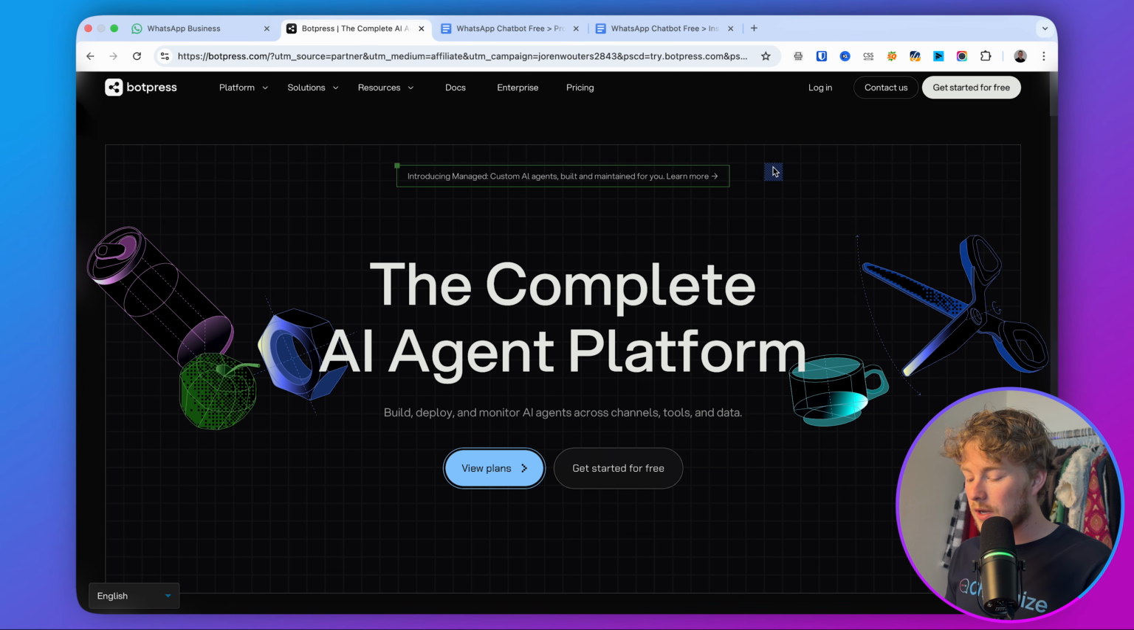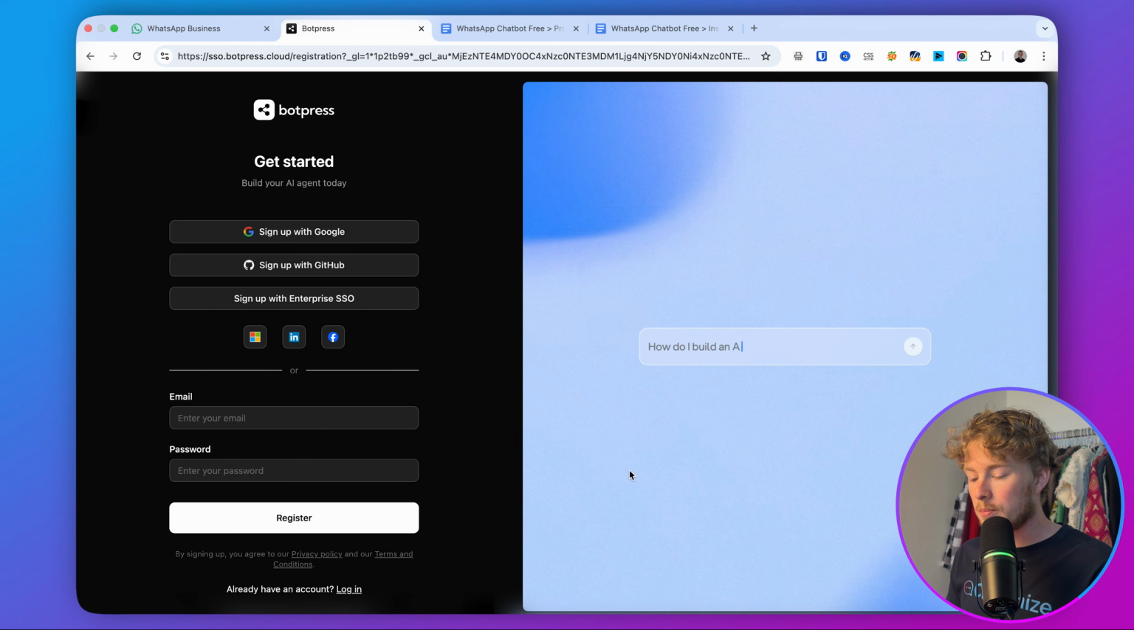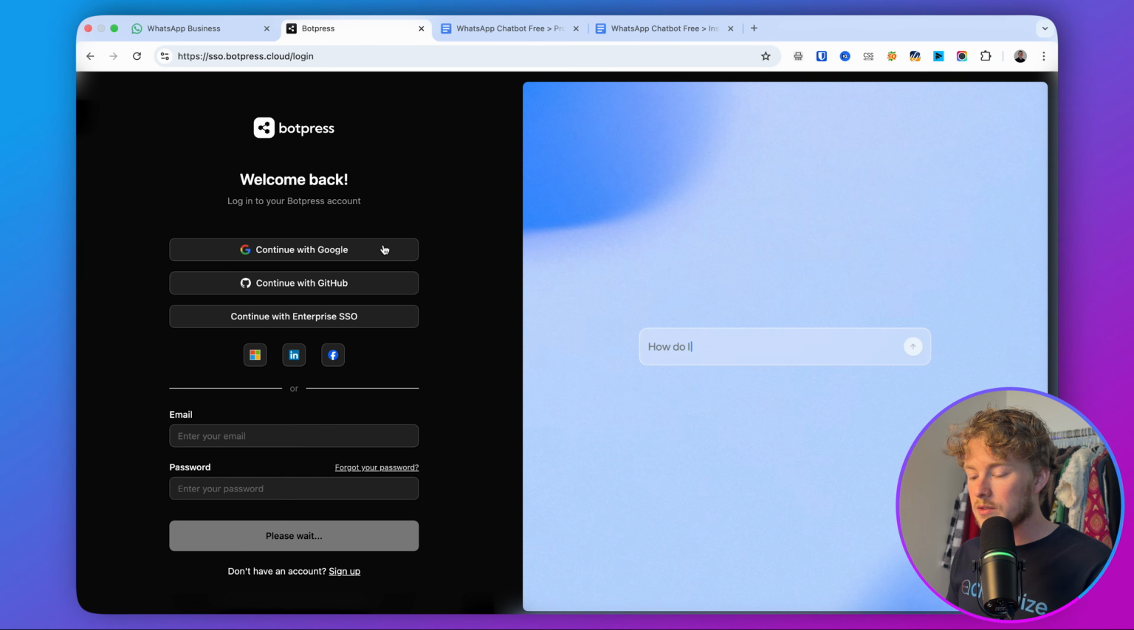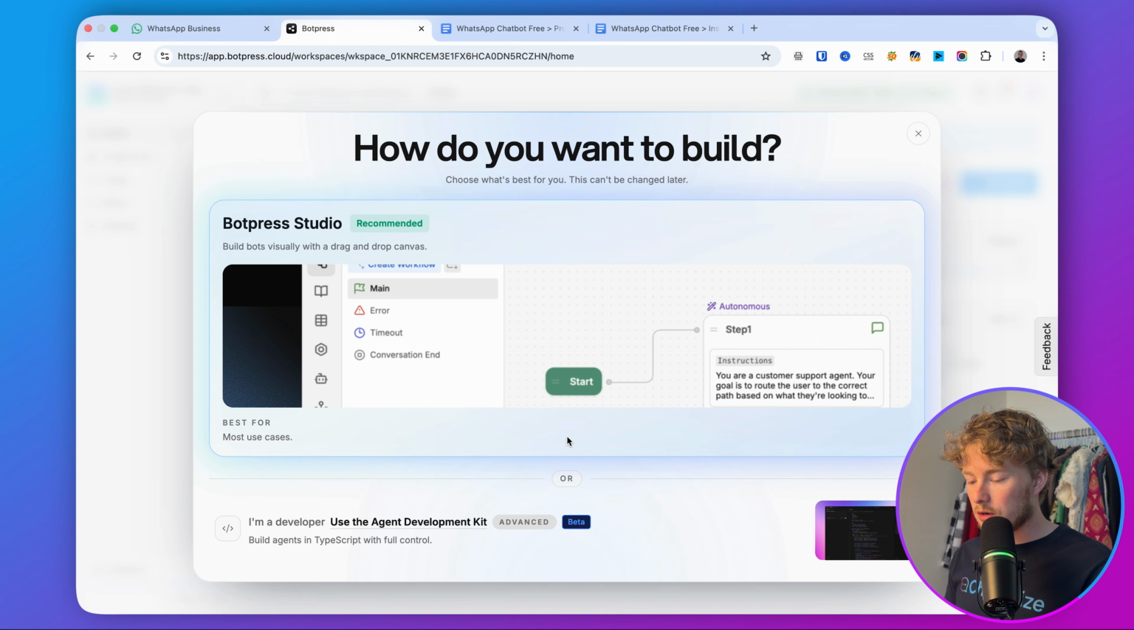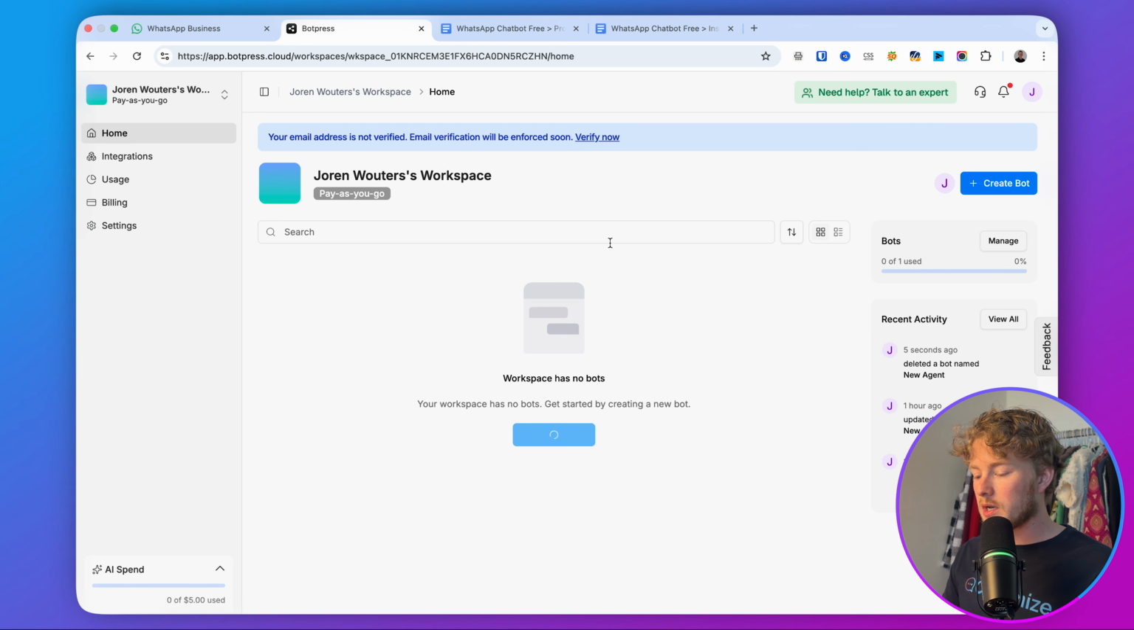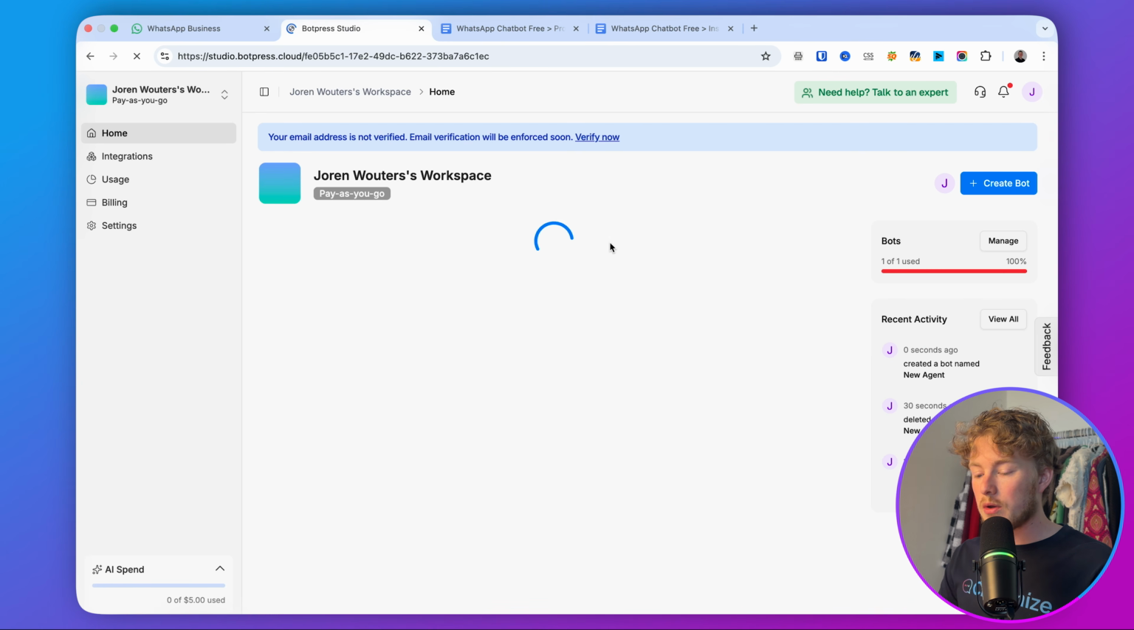And then here you can click on get started for free and then sign up for your own Botpress account. I already have an account, so I will just click here on login and then continue with my Google account. So once you are inside Botpress, you can just click here on create a new bot, and then it gives you 2 options, the Botpress Studio or that you're a developer. We just go with the Botpress Studio because then we can create something without using any code.